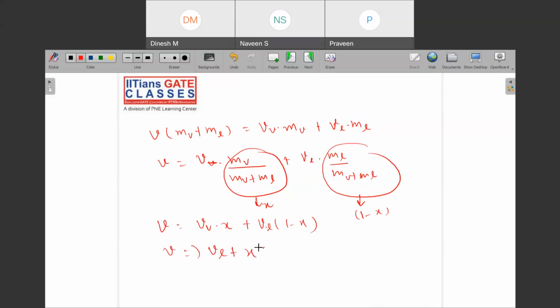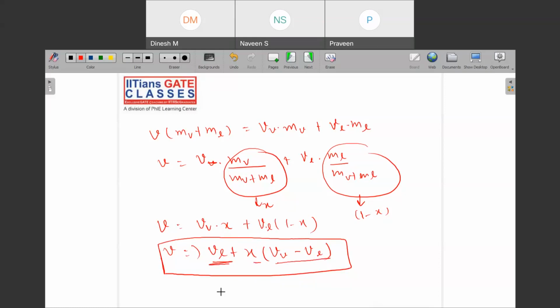If you take x common, then this is Vv minus VL. So this is the formula of volume: volume of liquid plus x into the difference between volume of vapor and volume of liquid.